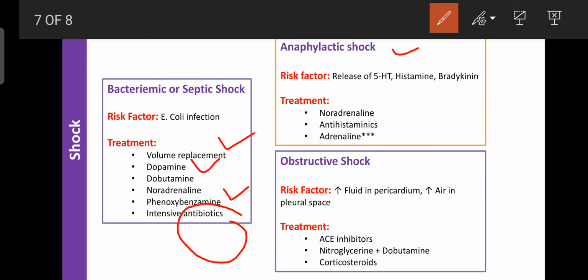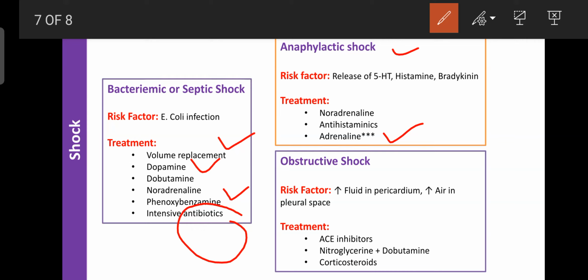Due to that, our systems can collapse, the heart can collapse, the lungs can collapse, leading to anaphylactic shock or a hypersensitivity reaction. It is treated with noradrenaline or antihistamines like cetirizine, pheniramine maleate, and many other drugs, or adrenaline. Adrenaline is the drug of choice, the first line drug commonly used for the treatment of anaphylactic shock.